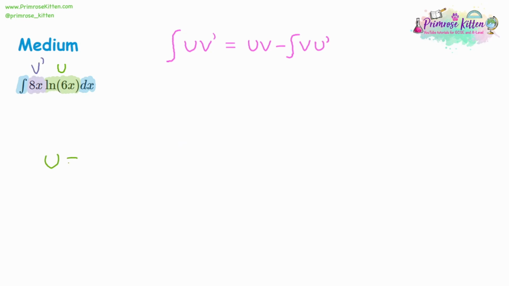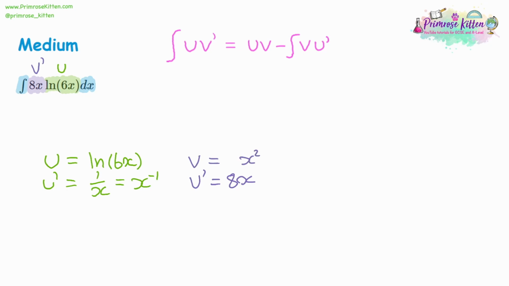So if u is equal to ln 6x, now when you differentiate that, it's still going to be 1 over x. It's not going to be 6 over x, something like that. If it was x to the power of 6, then it was 6 over x. So the powers come out with ln, not the coefficients on the x. And we can write that as x to the power of negative 1. Then we have v dash, which is 8x. So v, if we integrate that, raise the power, and divide by that power, 8 divided by 2 is 4.